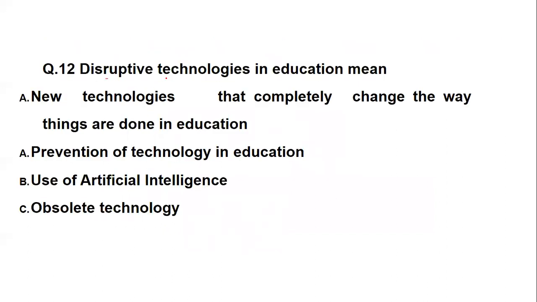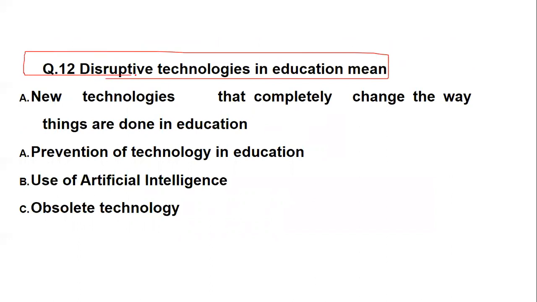Next is disruptive technologies in education mean. Here, this is actually ICT also, you can say, a part of ICT with reference to education. So disruptive technology refers to what? New technologies that completely change the way things are done in education. Sorry, this numbering is a bit wrong, so you have to go with C, D. New technologies that completely change the way things are done.